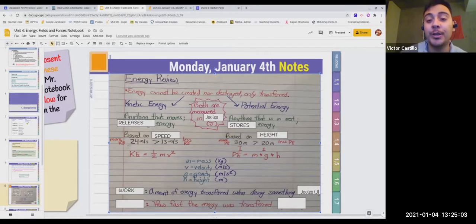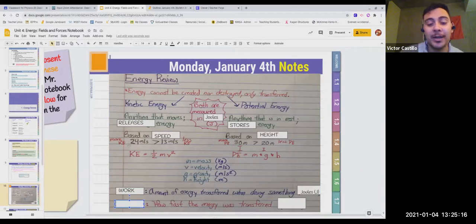So work is when you're doing something. If you're walking, if you're cooking, if you're swimming, you're working because you're using energy. Now, how fast the energy was transferred, how fast you were working, that's known as power.